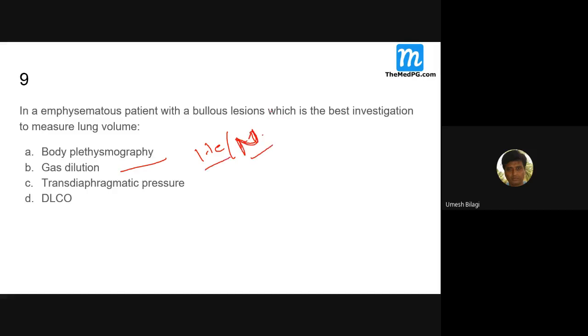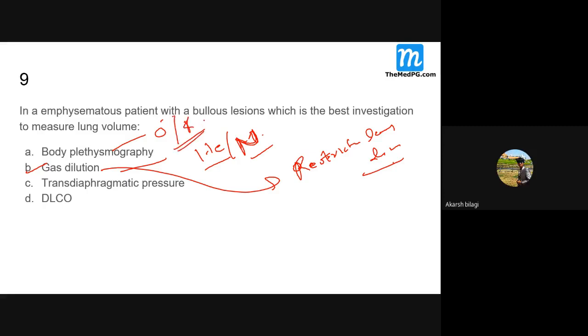Helium and nitrogen are used for the gas dilution technique. Gas dilution technique is good for restrictive lung diseases, whereas body plethysmography is useful for both obstructive and restrictive. Gas dilution will miss bullae because they also trap air.